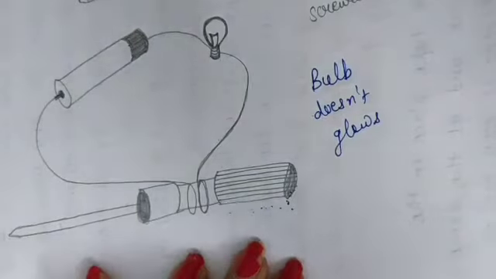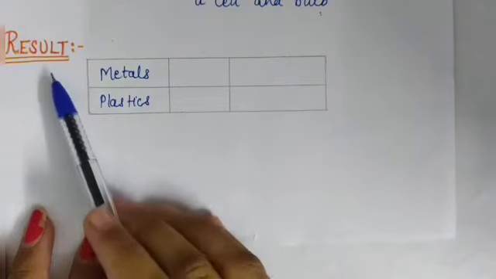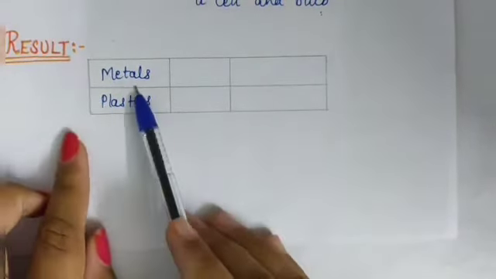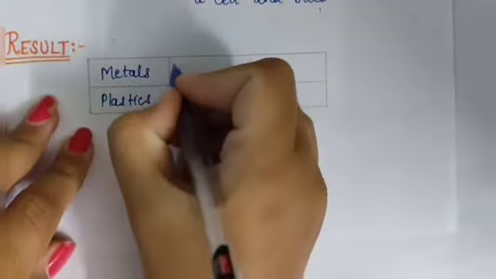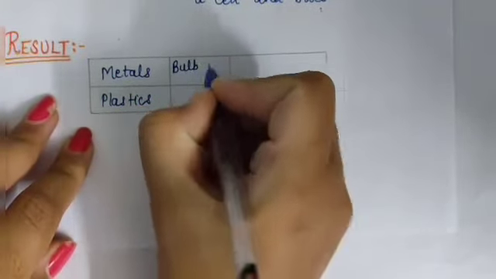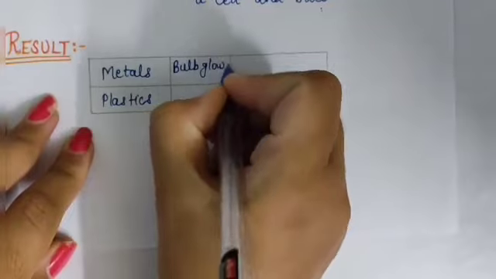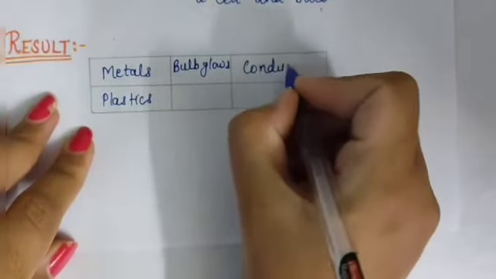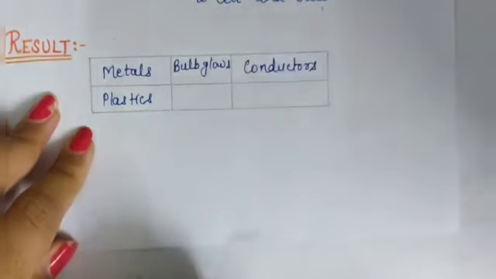Okay. So students, the result of our activity is that we have observed that in the case of metals, the bulb glows. That's why they are called conductors. Metals are conductors.